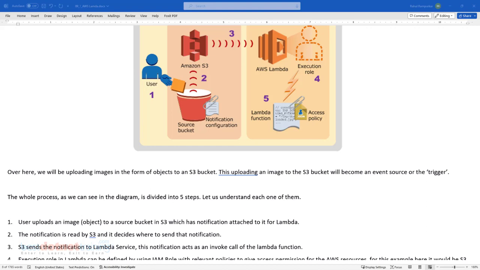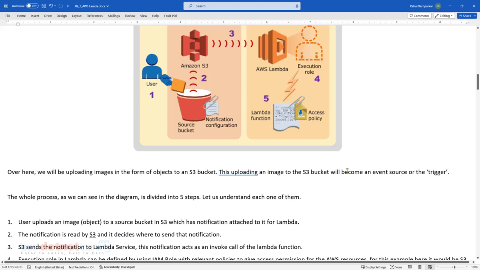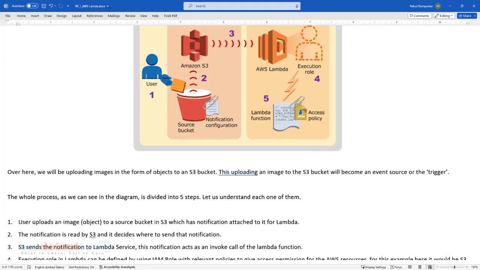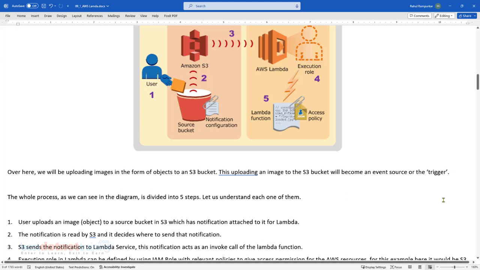Yes, but that is what is provided through the access policy, right? Correct. So first question is, does it need access to that? Yes, it definitely needs access to that. So how should it get access? It will get access through the role.